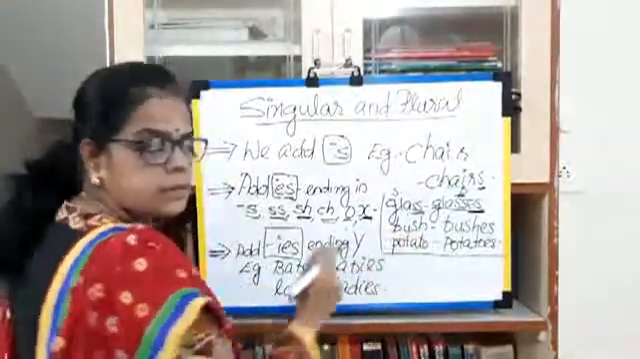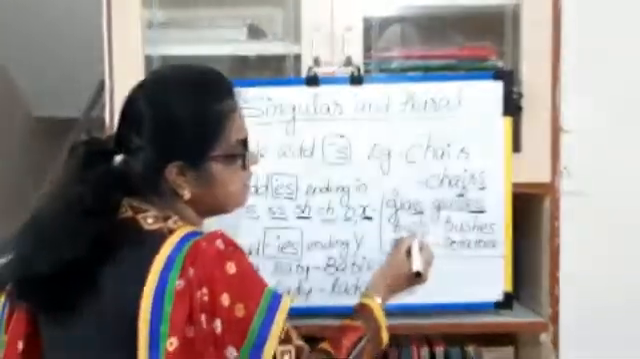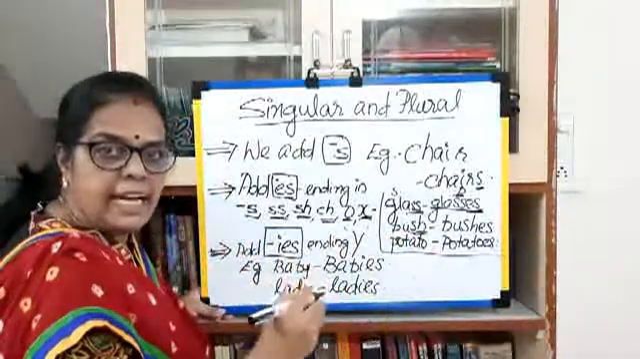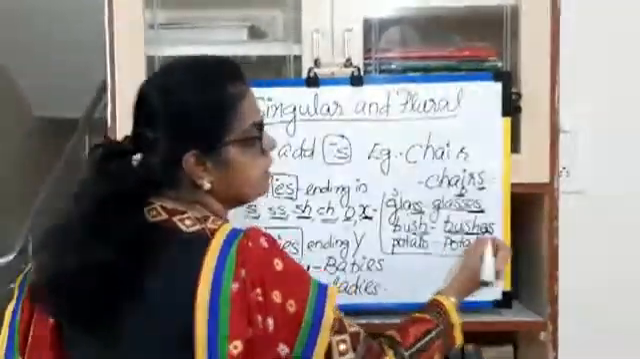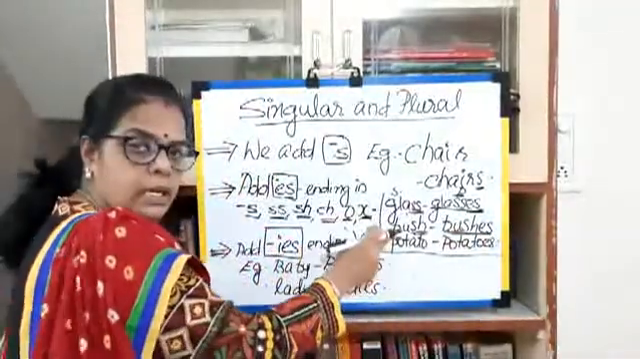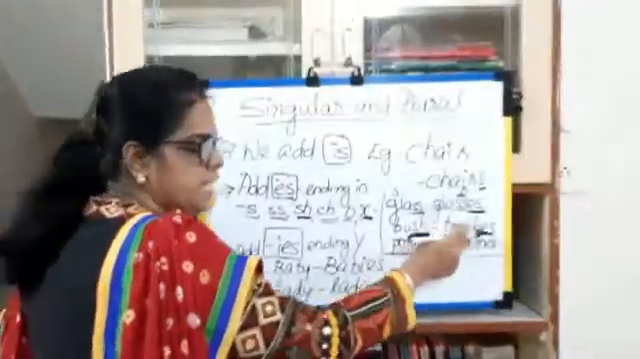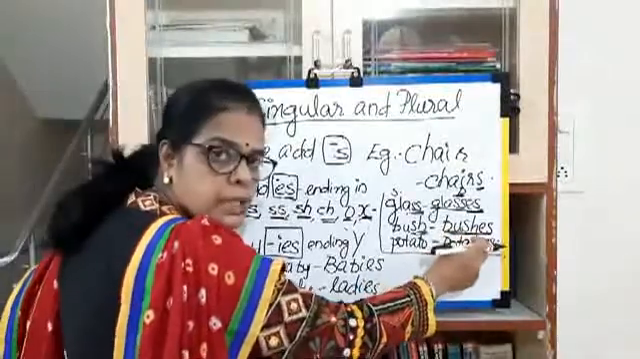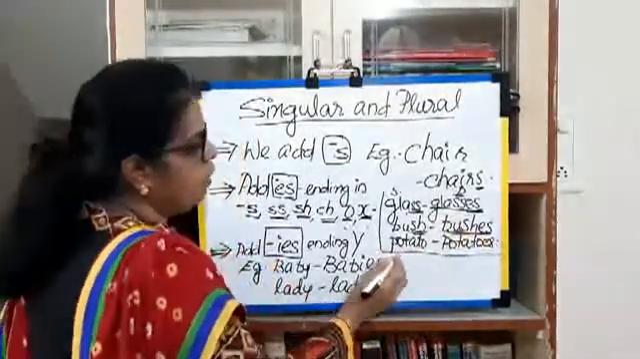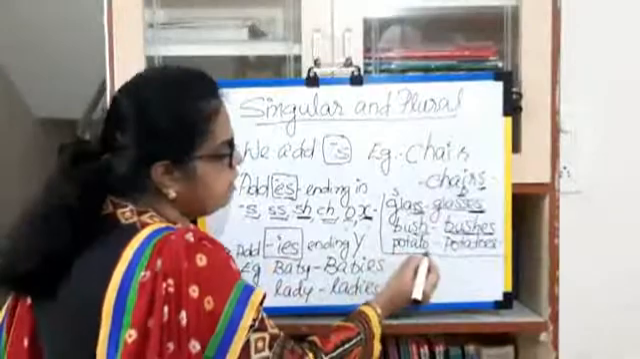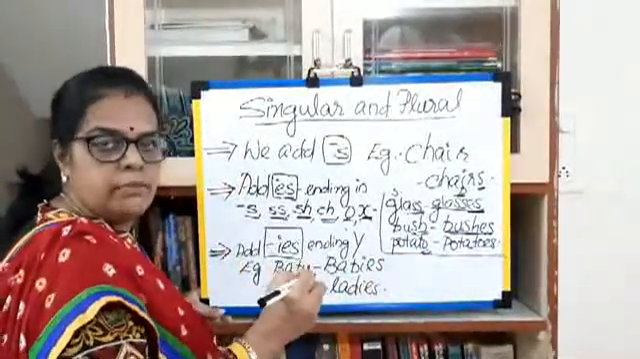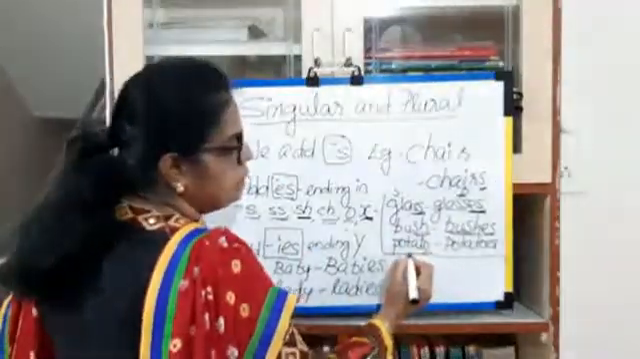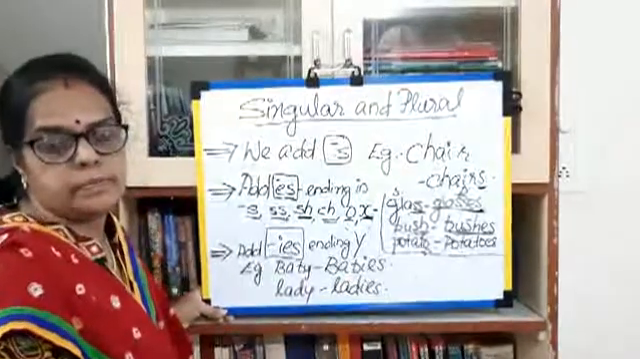And see, bush, the ending letter is sh. We add es, so we get bushes. Okay, that is a plural. Bush is a singular. We add es, so we get bushes, that is plural. Potato, the ending letter is o. We add es, we get a plural. See, potato is a singular and potatoes is a plural.